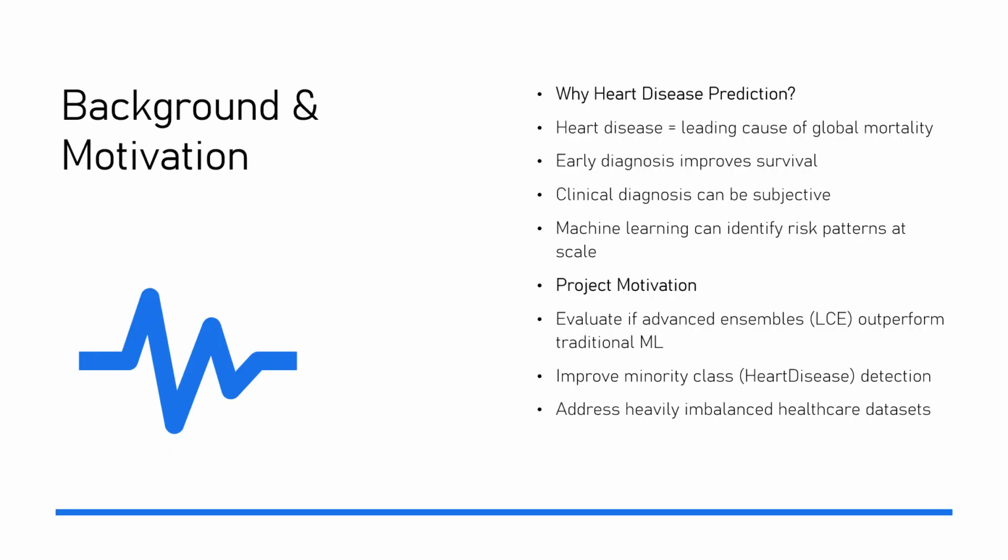So why heart disease prediction? Heart disease remains one of the biggest causes of death worldwide. Early diagnosis is absolutely critical because it can significantly reduce risks and improve treatment outcomes. However, clinical diagnosis often relies on manual assessments, and it can be subject to human error. This is where machine learning can help us. Machine learning can usually identify patterns in large datasets and reveal risk factors that doctors may not catch early.